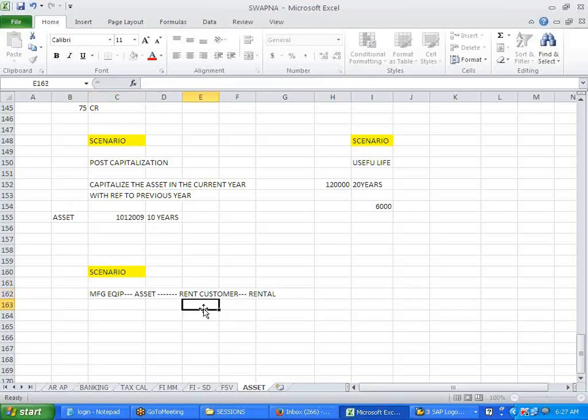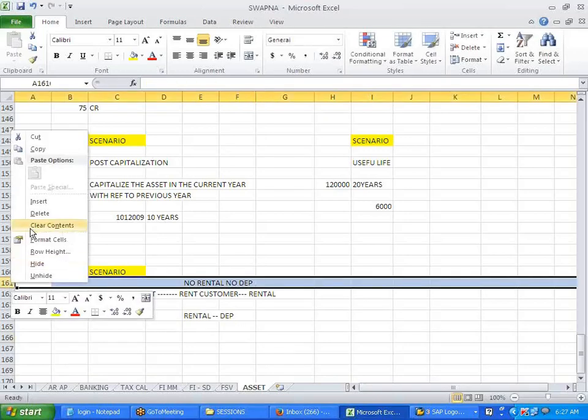Whenever I give it on rental, whenever there is rental, I'll calculate depreciation. So no rental means no depreciation.